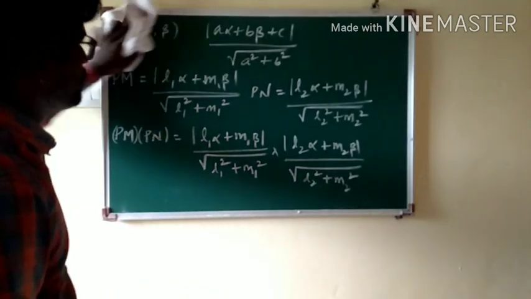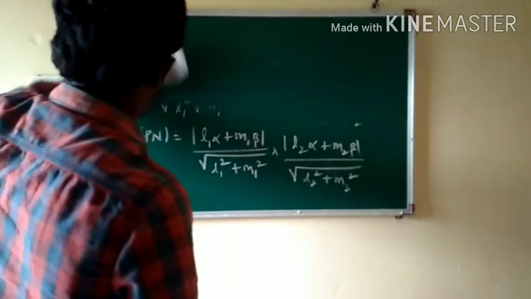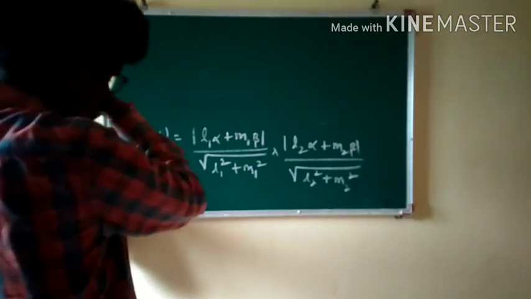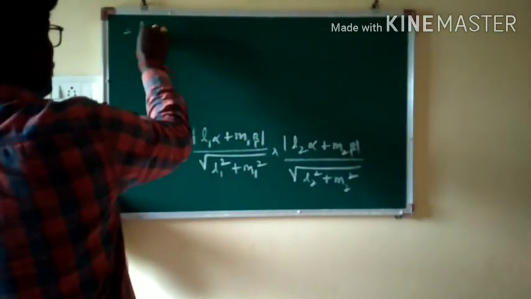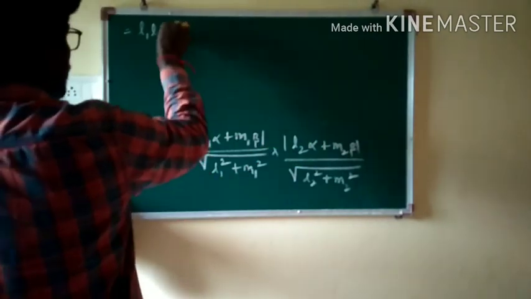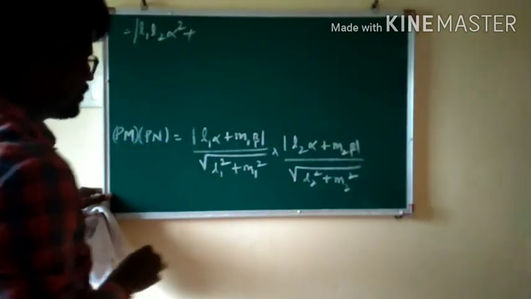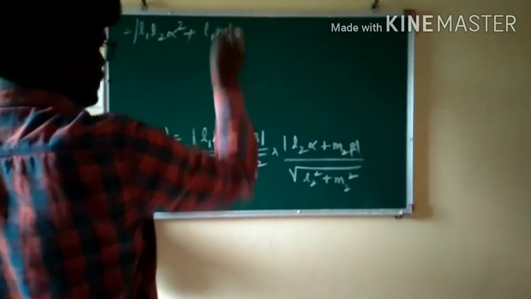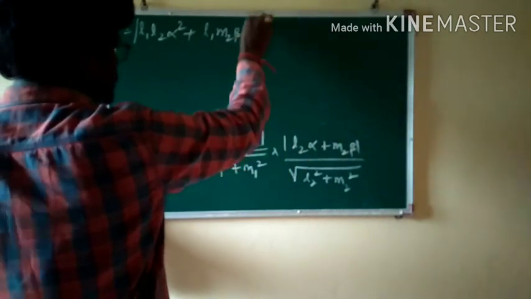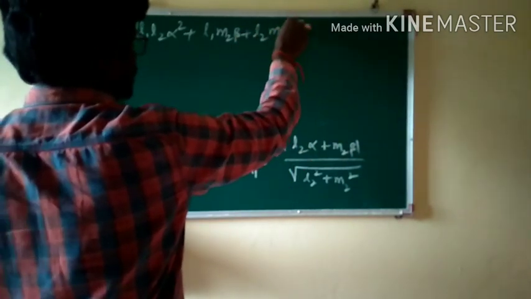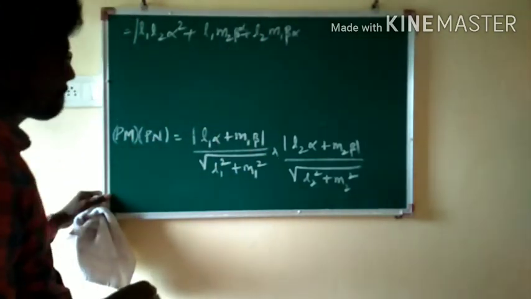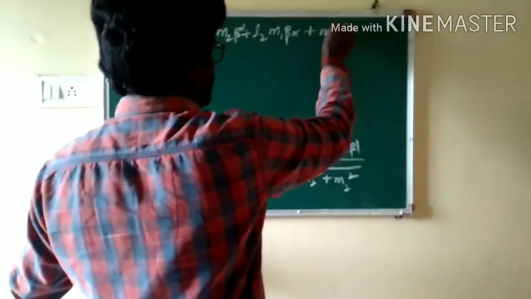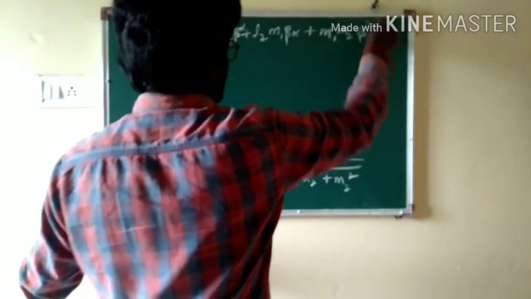On multiplying the numerators, since the board is smaller, I have to erase time and again, don't mind. We'll be getting L1 L2 alpha square, plus L1 alpha into M2 beta, that is L1 M2 alpha beta, M1 beta into L2 alpha, that is L2 M1 alpha beta, plus M1 beta into M2 beta, M1 M2 beta square.